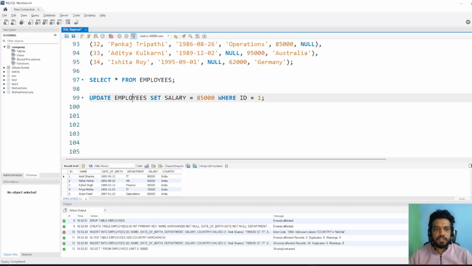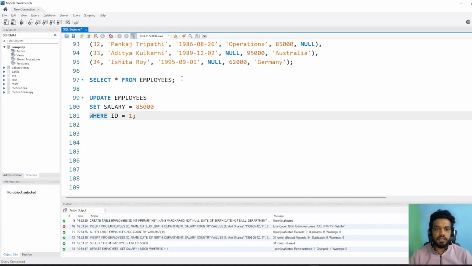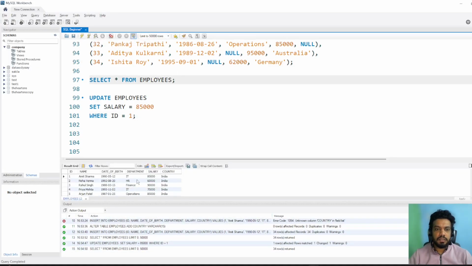So update employees, we are updating the employees, and set salary equal to 85,000 where ID equal to 1. So for ID 1, currently the salary is 80,000, so we are updating it to 85,000 salary for ID 1. Let's run this query. Okay, so it has run. So now let's run this, and you can see that for ID 1, 85,000 has been updated. So this was where we updated one record.